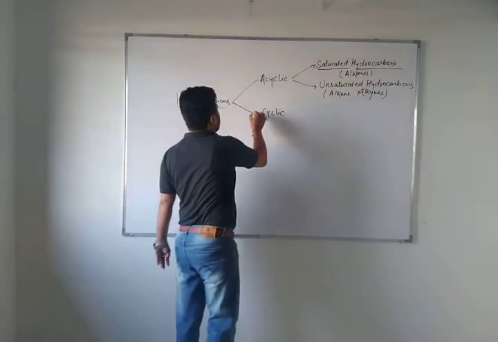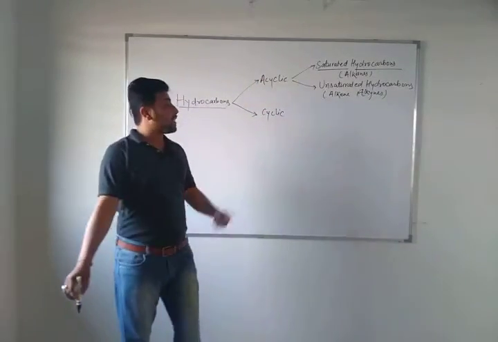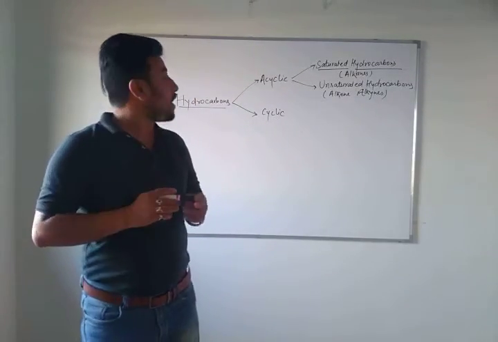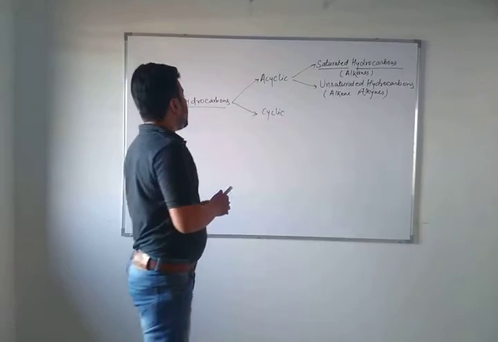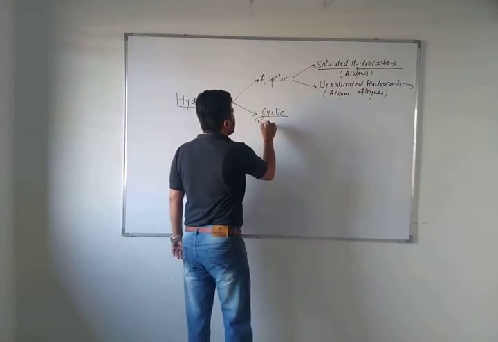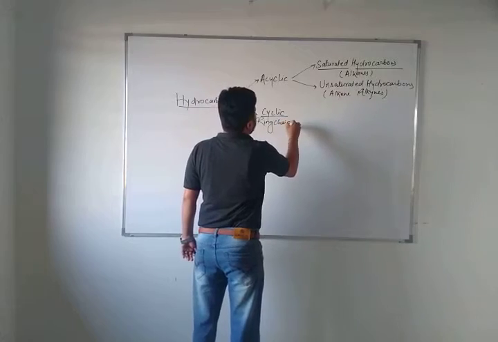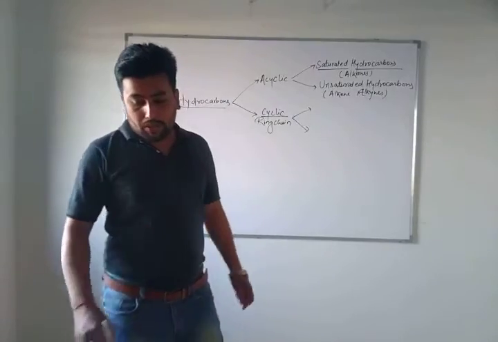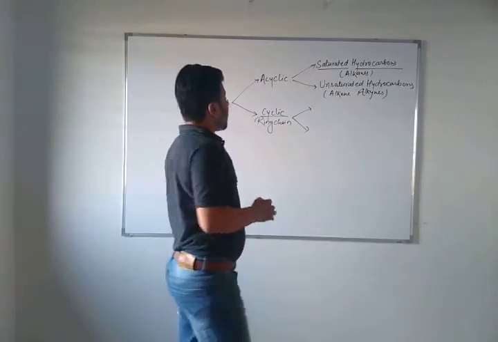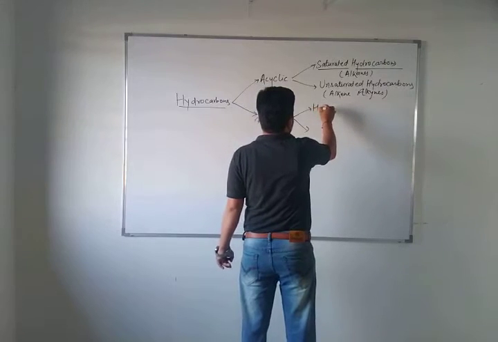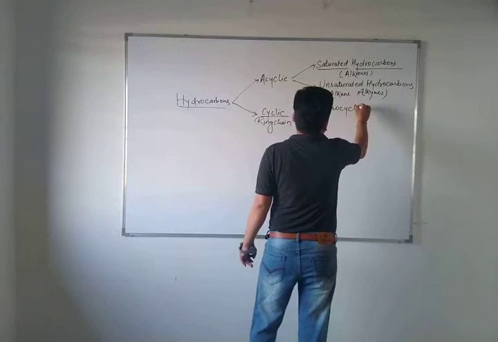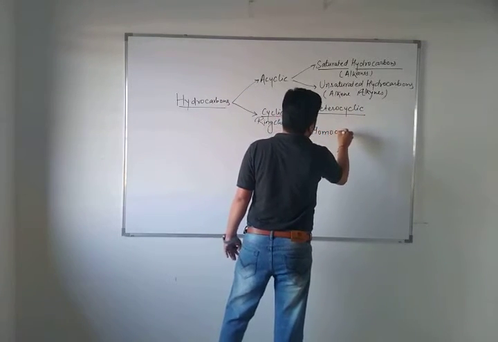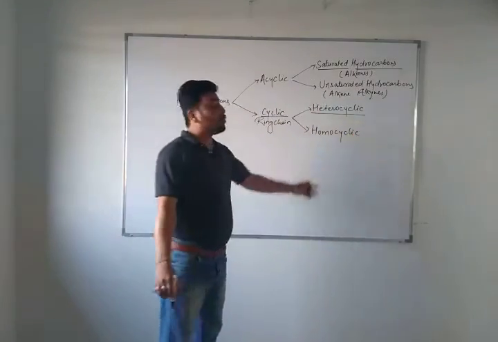And cyclic is also divided into two parts. Now you can ask, sir, what are the two parts? I hope that you know very well. Cyclic means closed chain or ring chain. Cyclic is also known as ring chain or closed chain compounds, right? So these are divided into two parts, homocyclic and heterocyclic ring chains. You know very well what homocyclic and heterocyclic are. Homocyclic is divided further into 2-3 parts, but heterocyclic is just heterocyclic organic compounds.